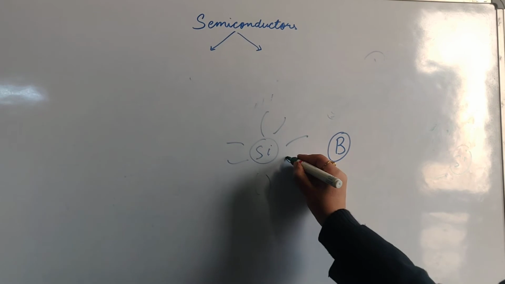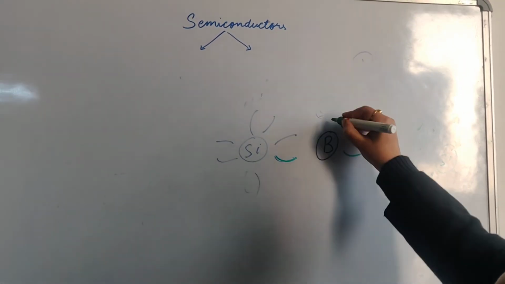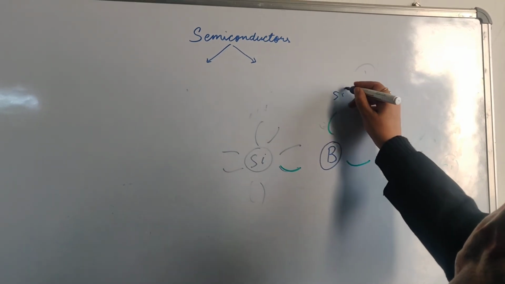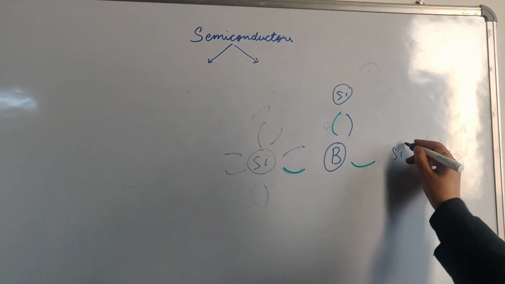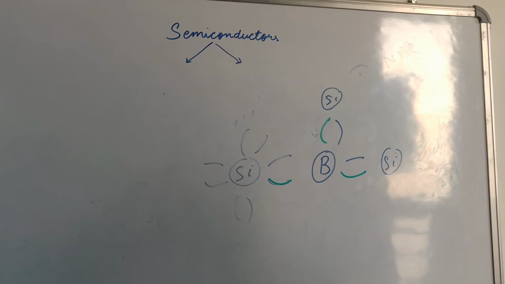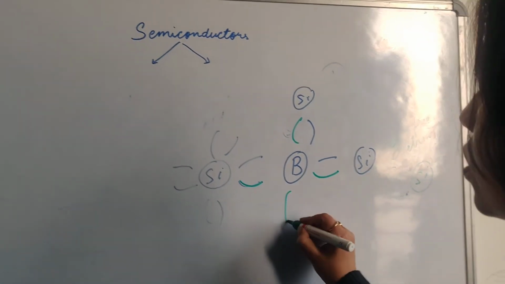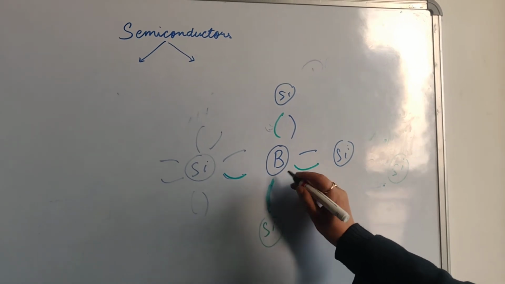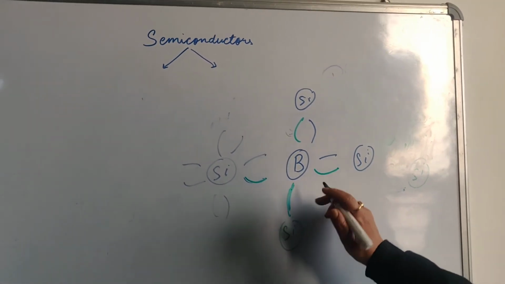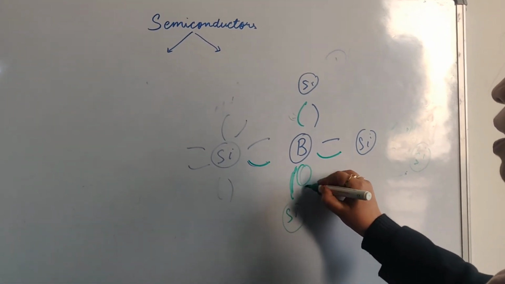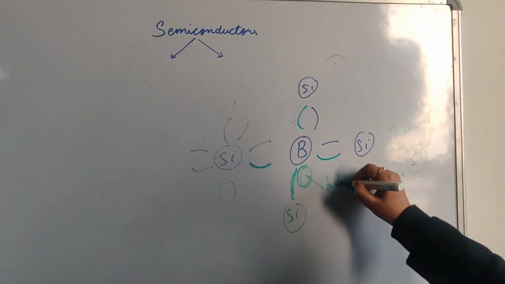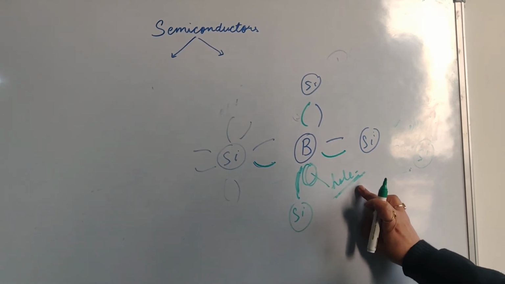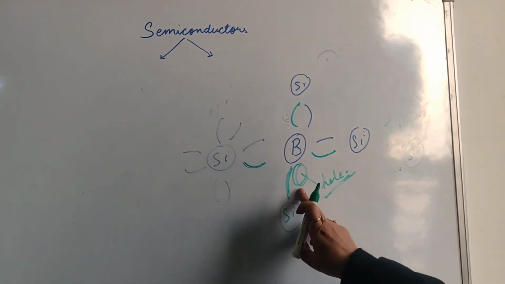So one is shared by this silicon, another one, another one. What about the fourth silicon atom over here? It is not being shared by boron. So that means there is a hole present over here, and free electrons can come and occupy this hole.